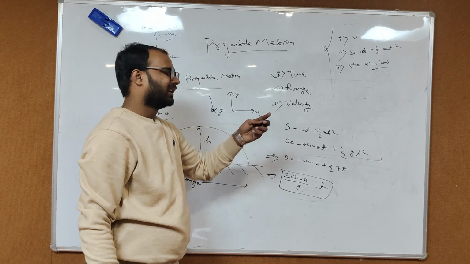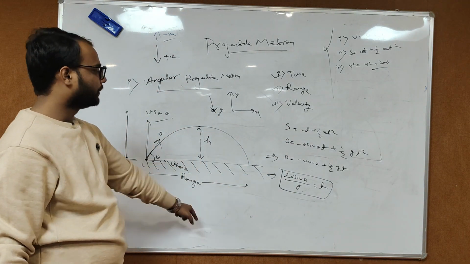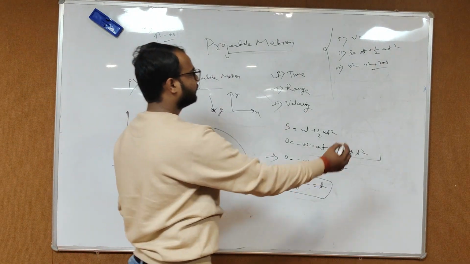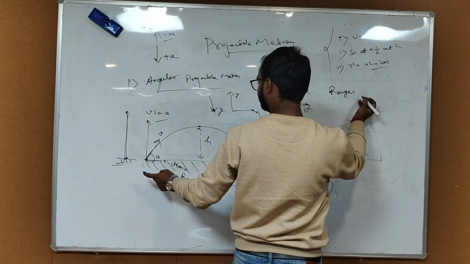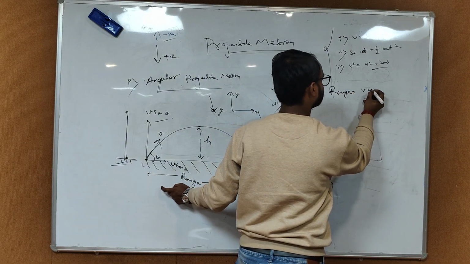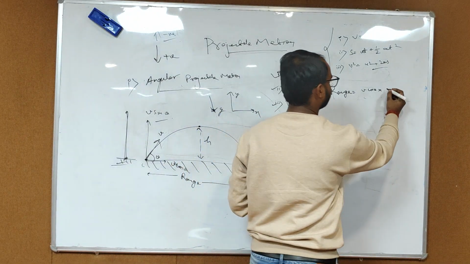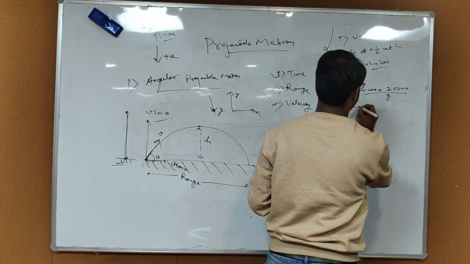Now about the range, it's actually very simple. Just v cos theta into time elapsed during this projection. So the range will be equal to v cos theta into time period, which here is 2v sin theta by g.